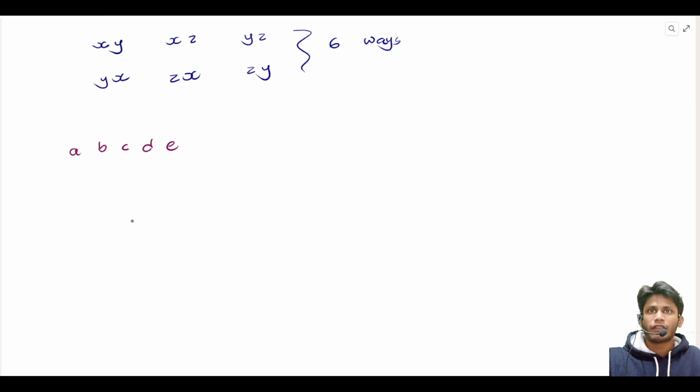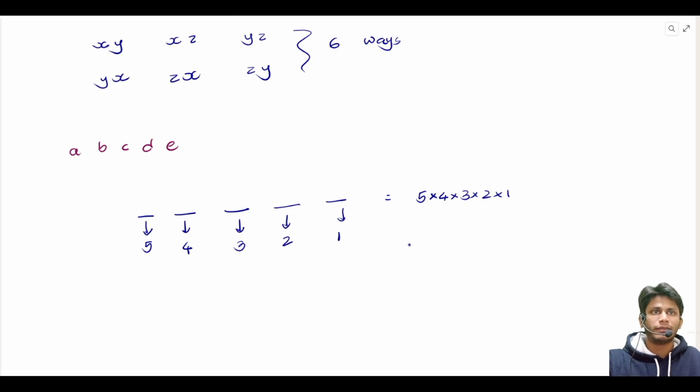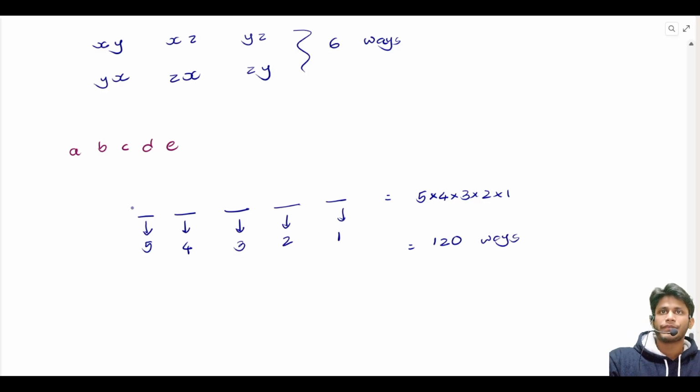For the first position, I would have 5 ways to select from A, B, C, D, E. Suppose I select D for the first letter, then I've got 4 ways to choose from for the second position. Continuing this, I get 3 ways, 2 ways and 1 way. I get 5 into 4 into 3 into 2 into 1 ways to arrange these, that is 120 ways.